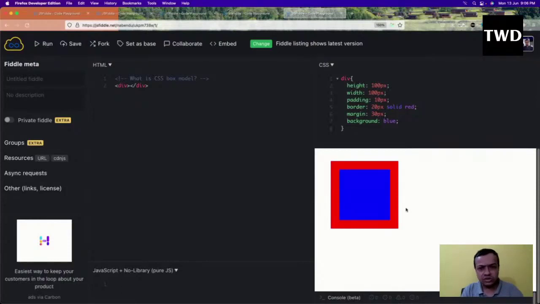So it will show like this. Okay, so height, width, padding, border, margin.